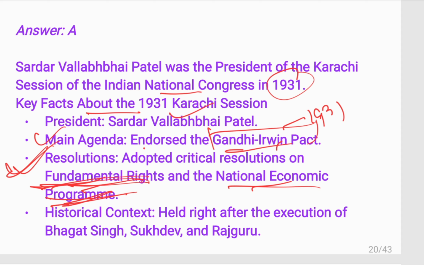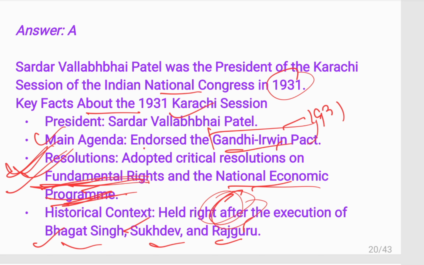Historical context: held right after the execution of Bhagat Singh, Sukhdev and Rajguru. This session was held after the execution of Bhagat Singh, Sukhdev and Rajguru. In this session, Sardar Patel for the first time adopted resolutions on fundamental rights.